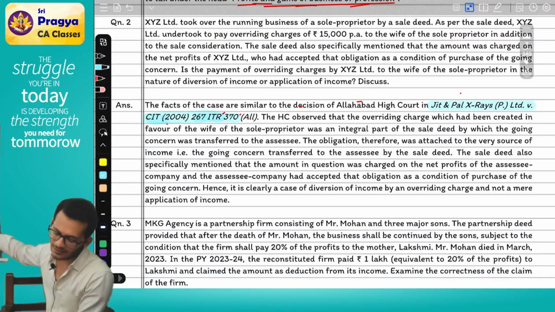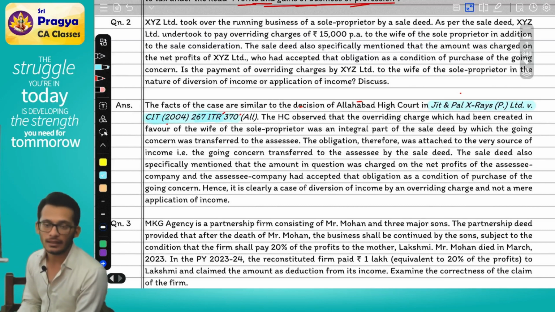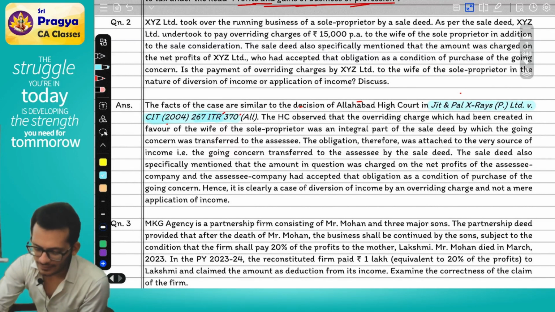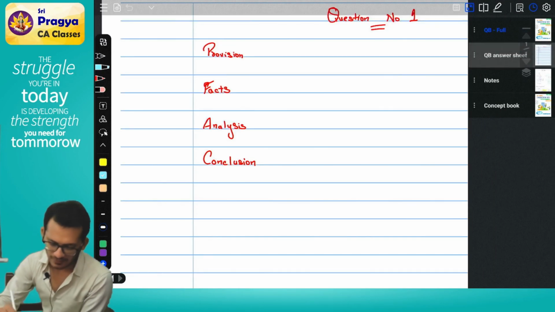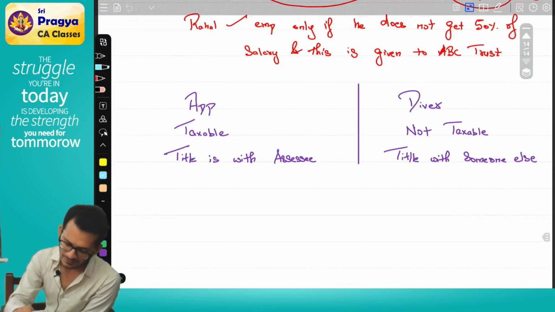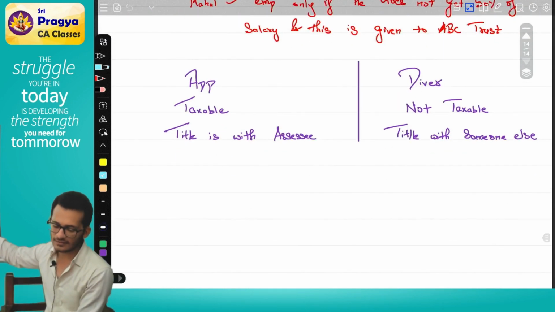The assessee company had accepted the obligation as a condition of the purchase of the going concern. Hence, it is clearly a case of diversion of income by overriding title and not a mere application of income. Clear? In simple words, when I went back to my notes, I said application of income, title is with assessee; in diversion, title is with someone else.